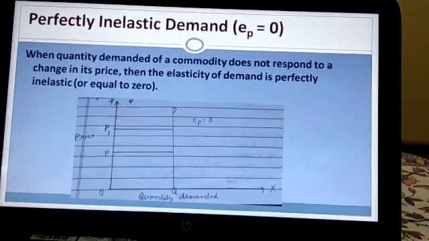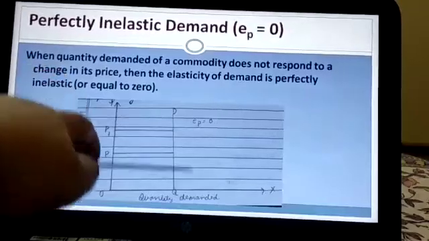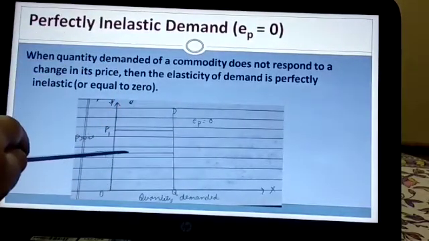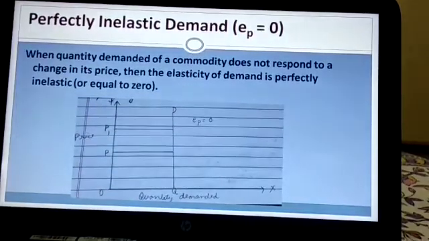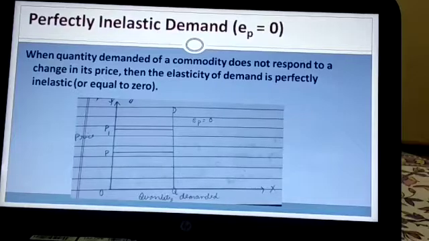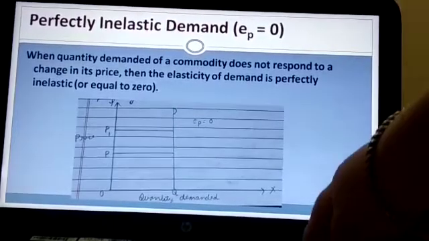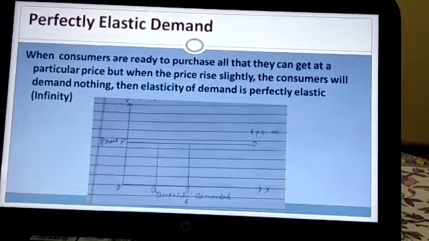It means there will be no change. When the price changes from P to P1, the quantity remains the same. It means elasticity of demand is equal to zero. Zero elasticity of demand. We move on to the second one, perfectly elastic demand.